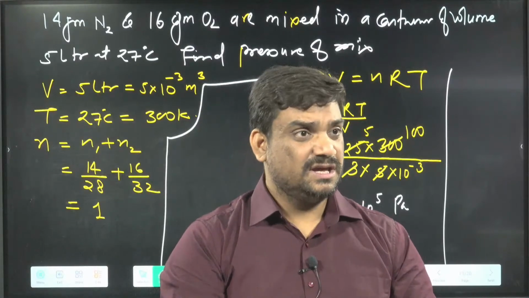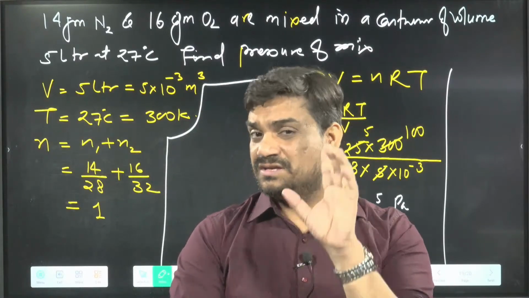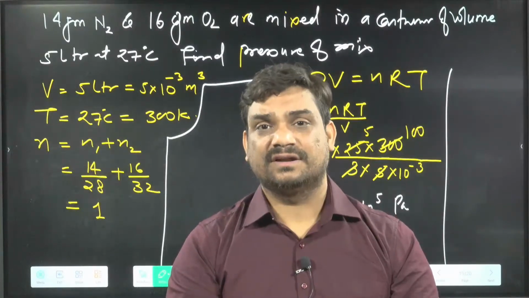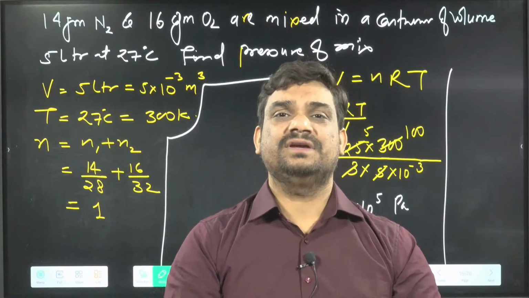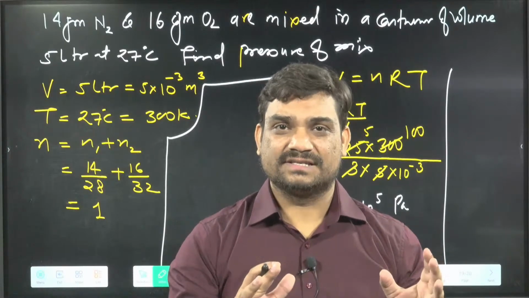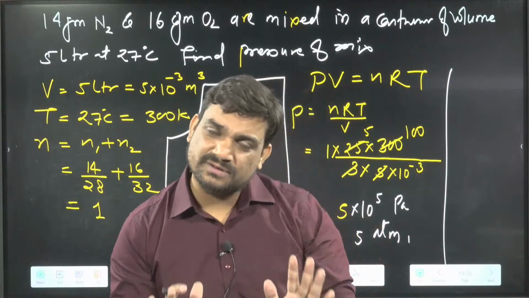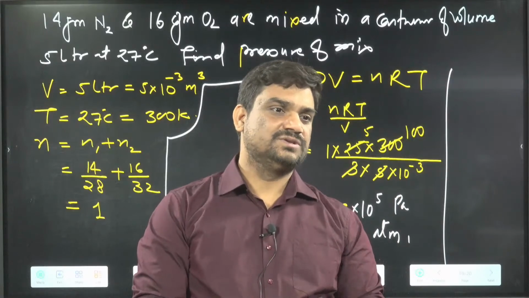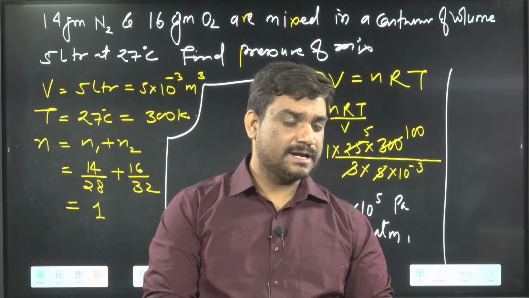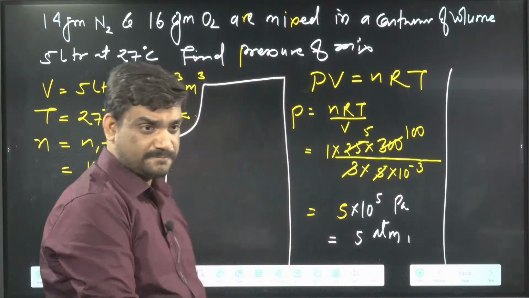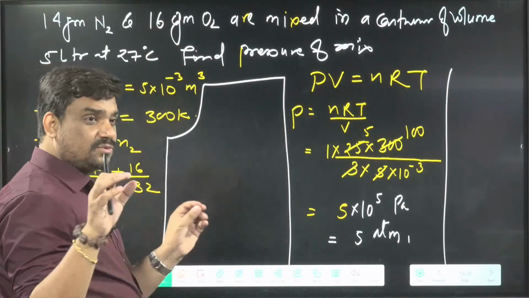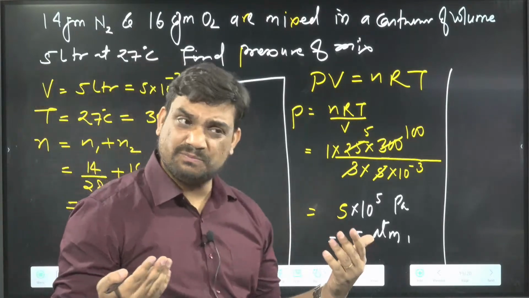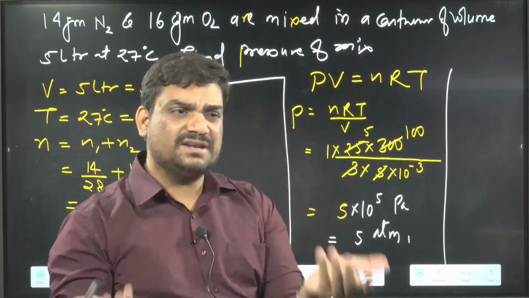In chemistry, some questions have answers given in ATM liter, and because of that we remember so many things. But in physics, all the time we do calculation in SI units, and later on we can convert. So most of the time we prefer SI units, but if an option is there, then we can see.